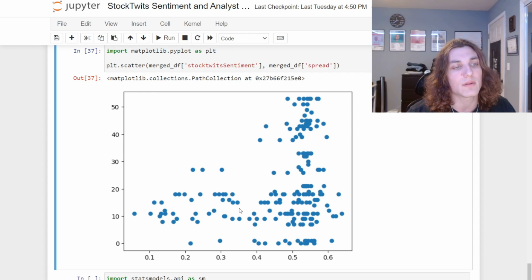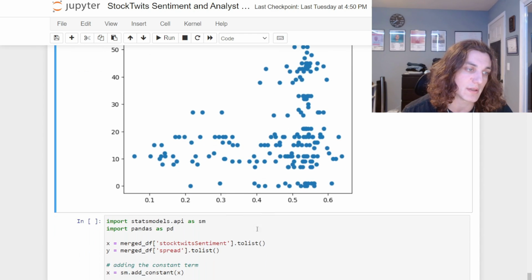I'm pretty sure I could pluck an AP stats student from high school, show them this chart, and say, hey, draw a line of best fit. And even they would say that the slope is positive, even with no formal understanding of regression. So this right here is relatively indicative of a positive linear relationship between sentiment and analyst recommendations, at least contemporaneously. That is, the day of the publication of the analyst recommendations.